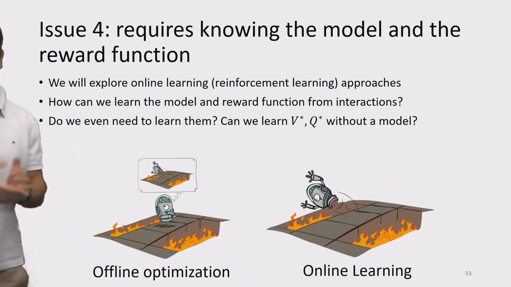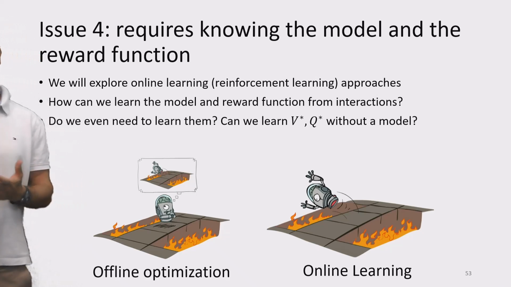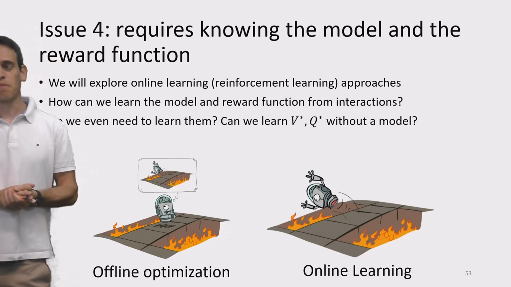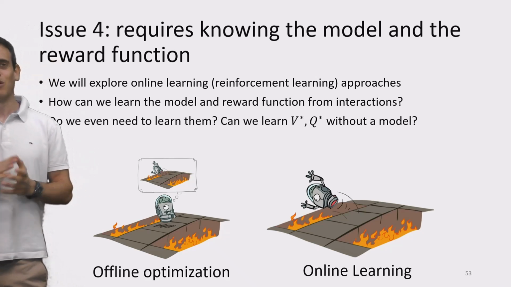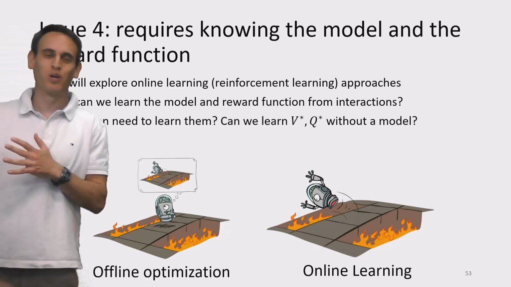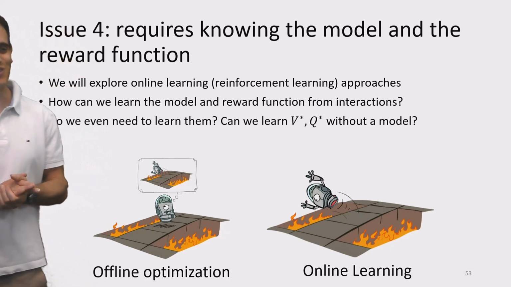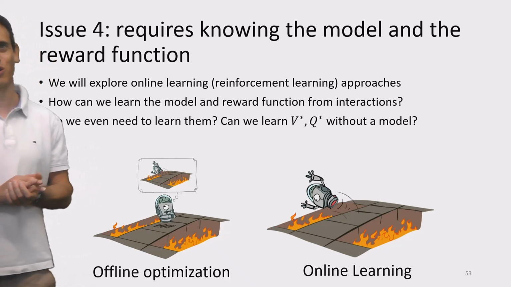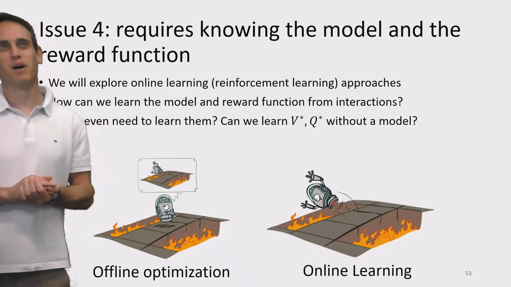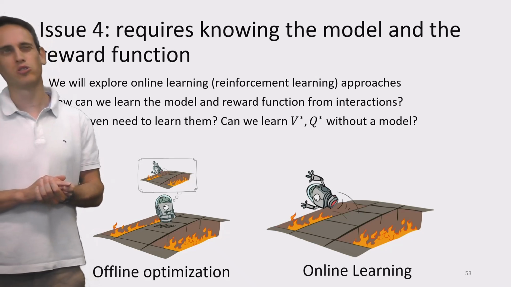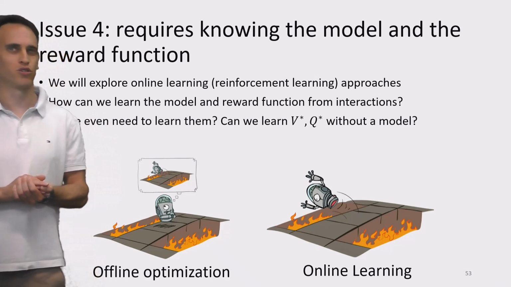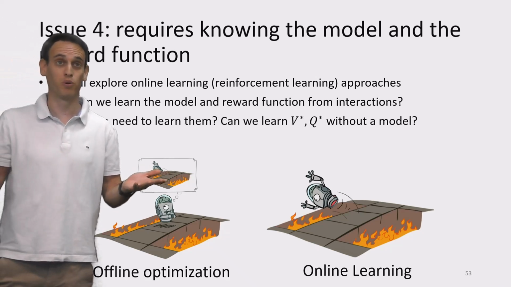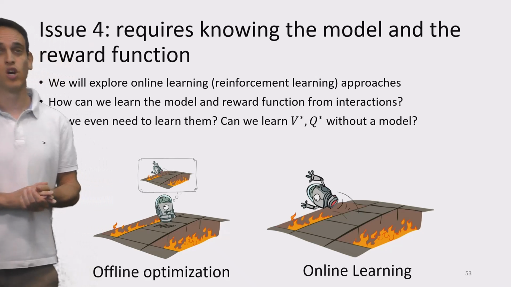So in order to perform policy iteration or value iteration using Bellman updates, as we defined them so far, we do need to know the state transition probabilities and the reward function. But you might ask yourself, can we also perform learning? Can we converge on V star or Q star without the models, or even perform policy iteration without a model?